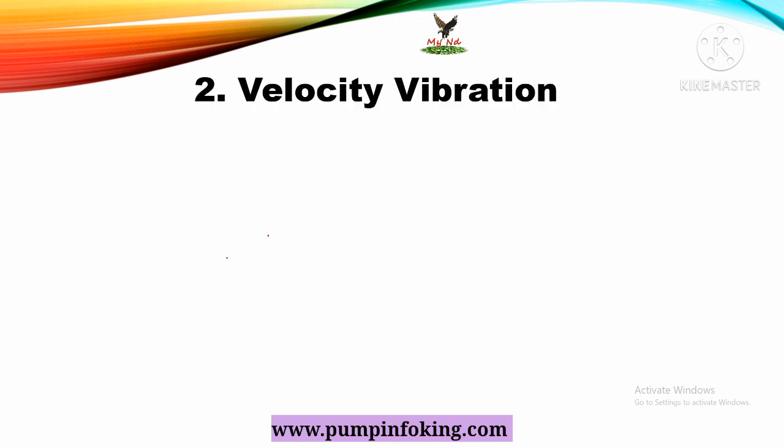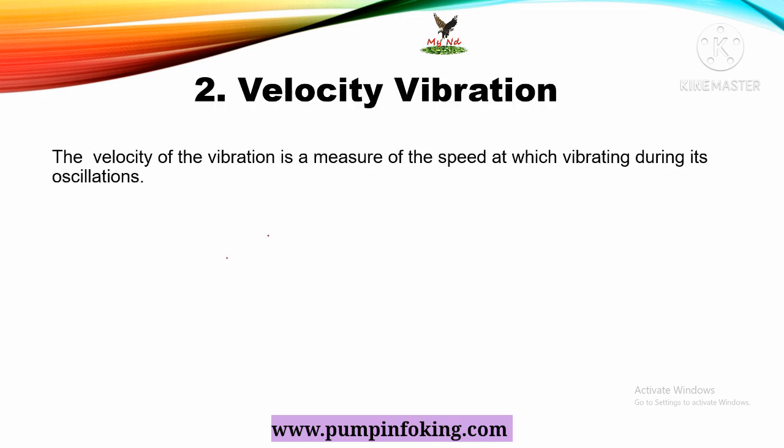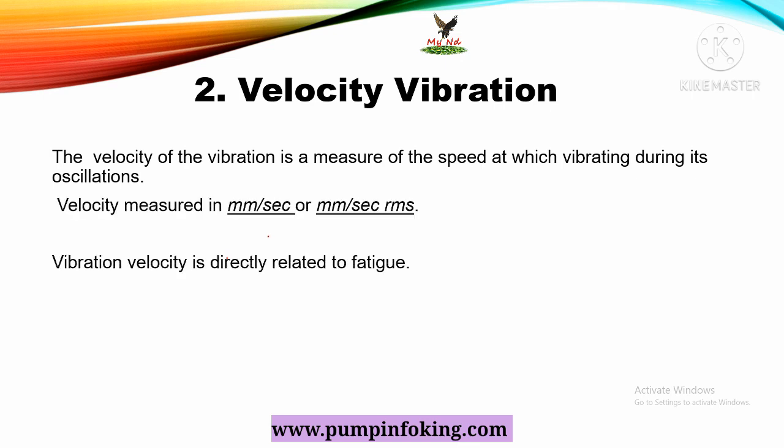Second is velocity vibration. So what is velocity vibration? The velocity of vibration is a measure of the speed of the vibrating body during its oscillation. Velocity is measured in mm per second, or mm per second RMS.